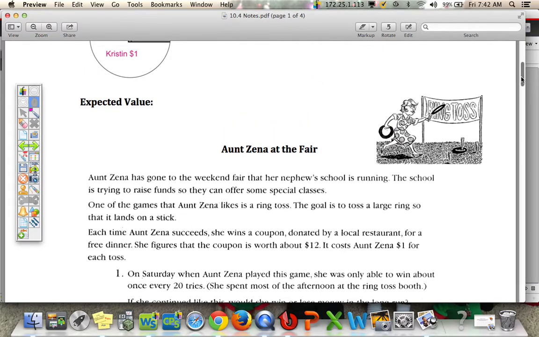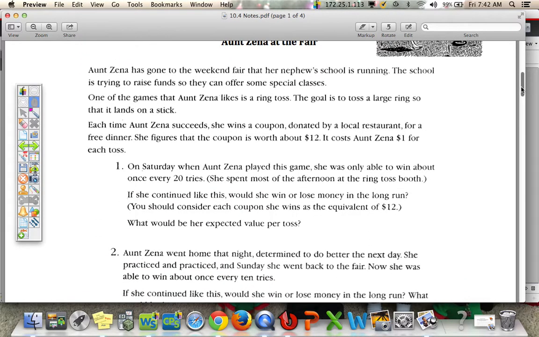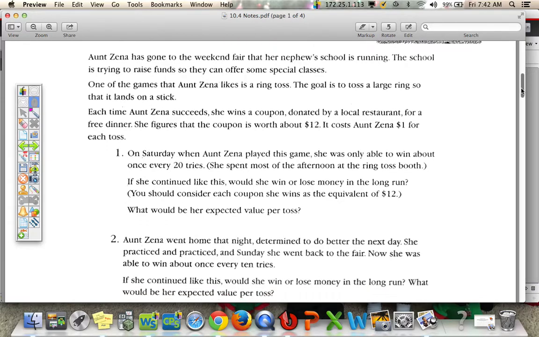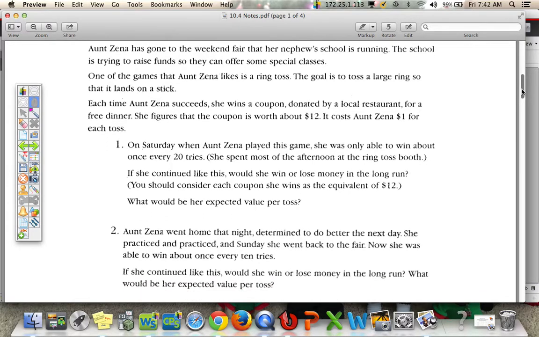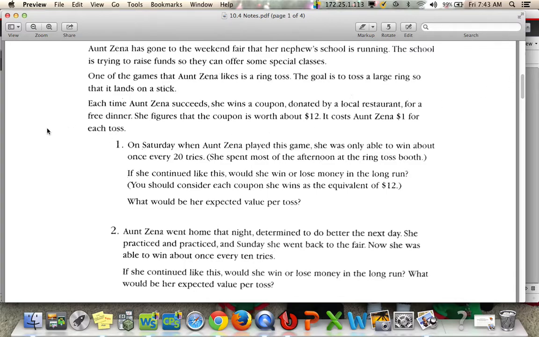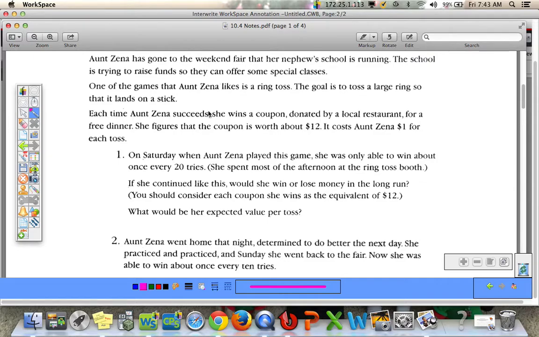We have Aunt Zena at the fair. Aunt Zena has gone to a weekend fair that her nephew's school is running. The school is trying to raise funds so they can offer some special classes. One of the games that Aunt Zena likes is ring toss. The goal is to toss a large ring so it lands on a stick. Each time Aunt Zena succeeds, she wins a coupon donated by a restaurant for a free dinner. She figures the coupon is worth about $12, and it costs Aunt Zena $1 for each toss.